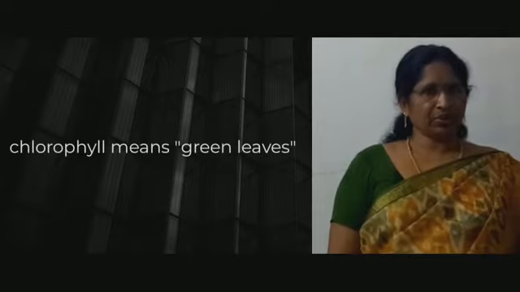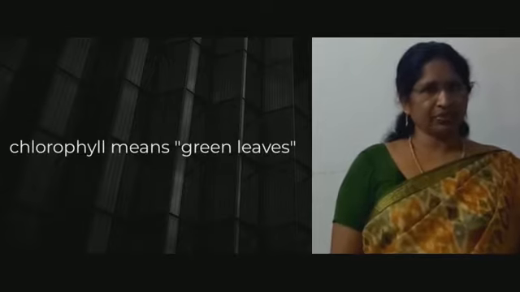These doubts continued until the scientists separated the green colored substance from the leaves. Around 4 decades after Ingenhousz experimented, in 1817, Pelletier and Caventou extracted the green colored substance from the leaves and named it chlorophyll. Chlorophyll means green leaves. Ingenhousz proposed that green parts carry out photosynthesis due to the presence of sunlight.